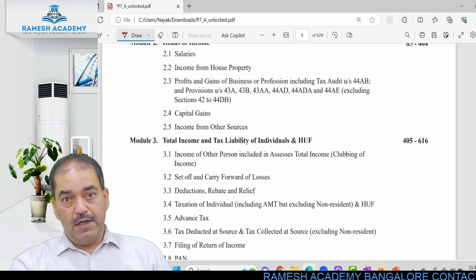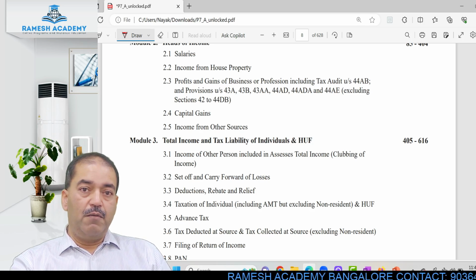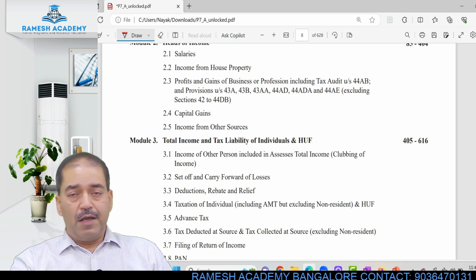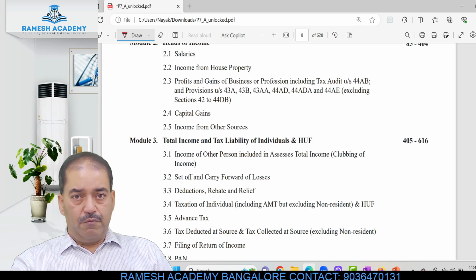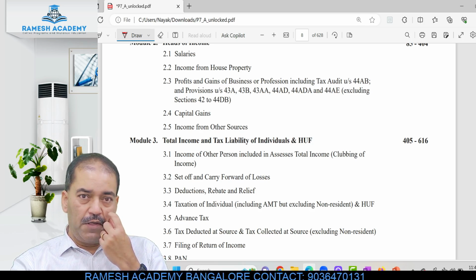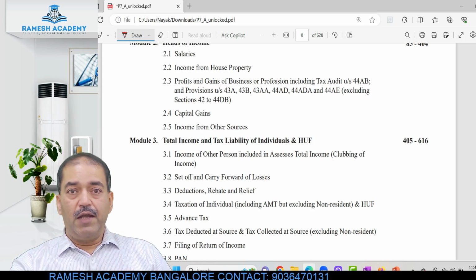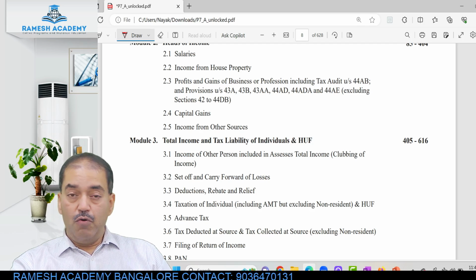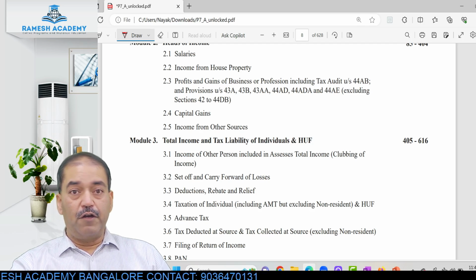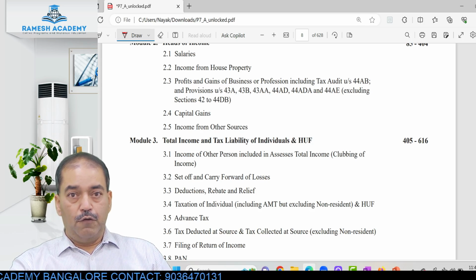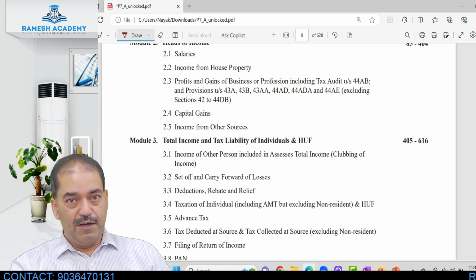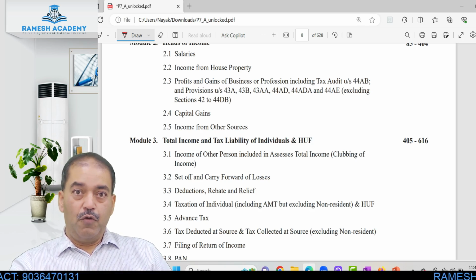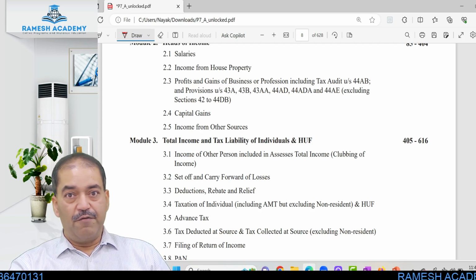Now students, it can so happen that the total income is positive, or it can so happen that the total income is negative. If it is positive, then the tax liability is straightaway calculated. If it is negative, then we can have tax benefits. How do we get the tax benefits? By a process called set off and carry forward. So a negative income can be set off against a positive income, and to that extent our income tax liability will reduce. So these are the different things that we can have in income tax.